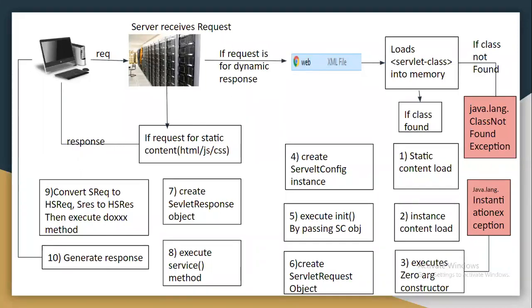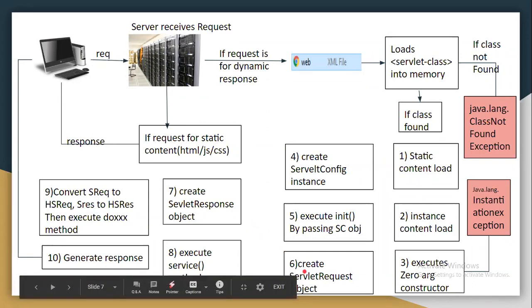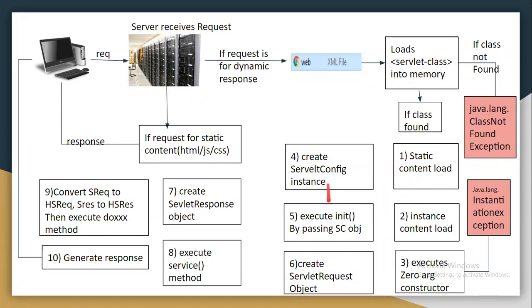Okay, so for every request which comes to the server, the server will create a new ServletRequest and a new ServletResponse. But the same servlet object will serve all the requests, and the same ServletConfig object is used in the init method. There are two things we have to keep in mind. One is that init method execution happens only one time, for the first request.